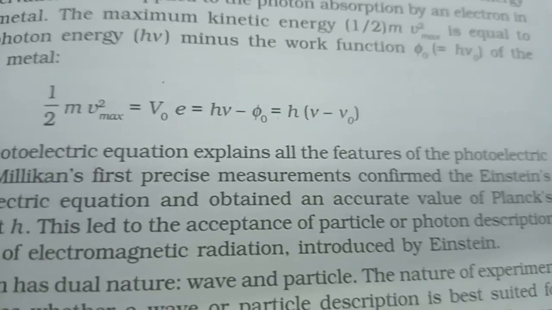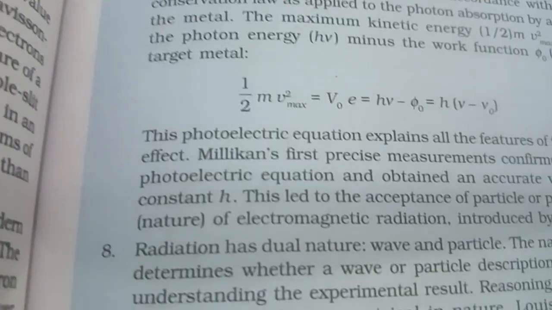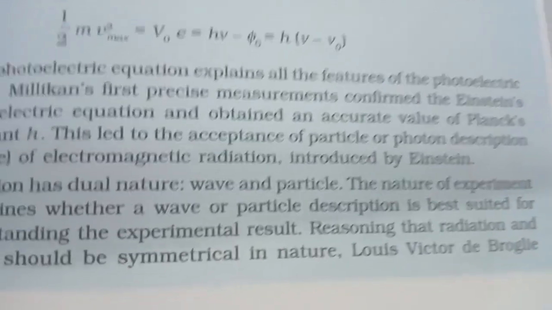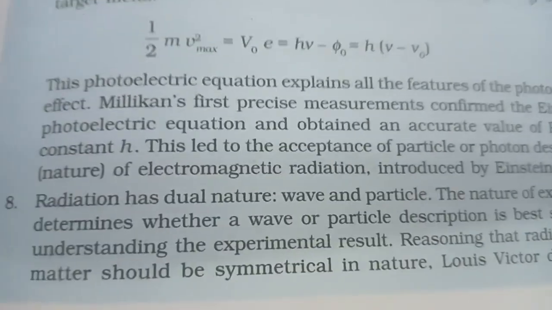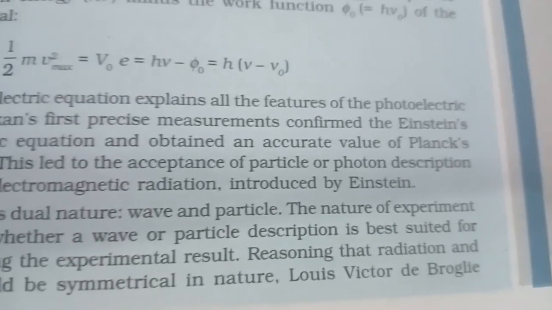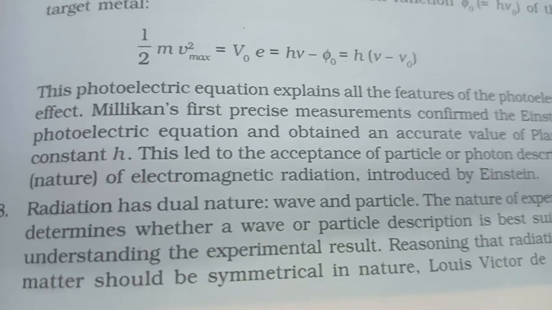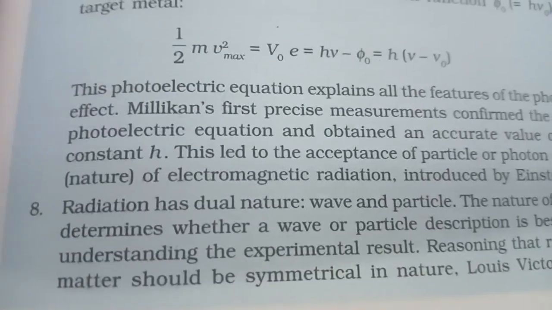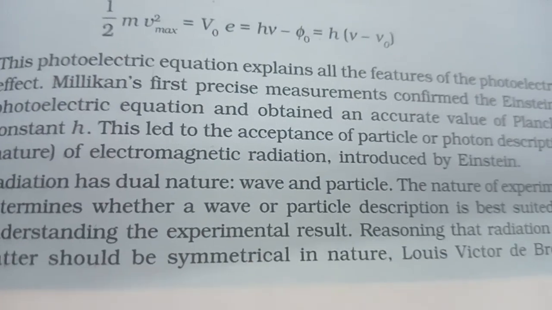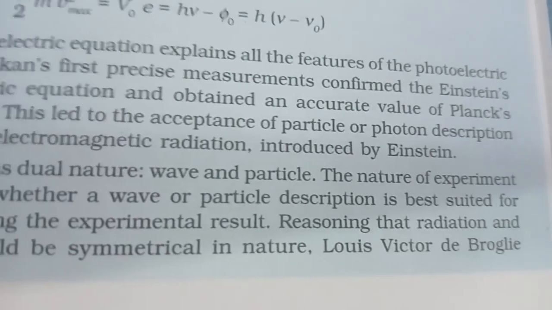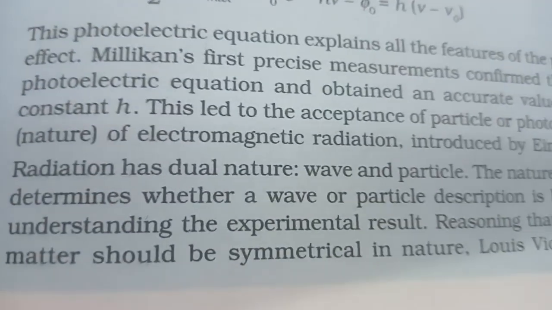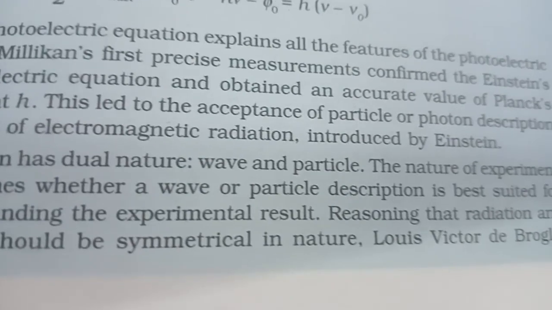The photoelectric equation explains all the features of the photoelectric effect. Millikan's first precise measurements confirmed Einstein's photoelectric equation and obtained an accurate value for Planck's constant h. This led to the acceptance of particle or photon description of electromagnetic radiation introduced by Einstein. Radiation has dual nature, wave and particle. The nature of experiment determines whether a wave or particle description is best suited for understanding the experimental result.